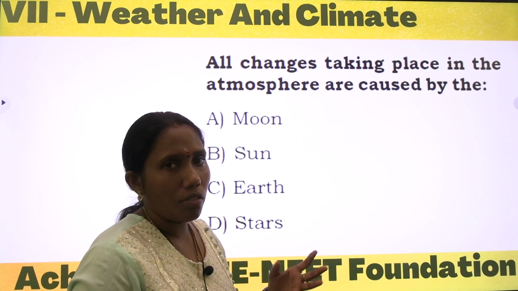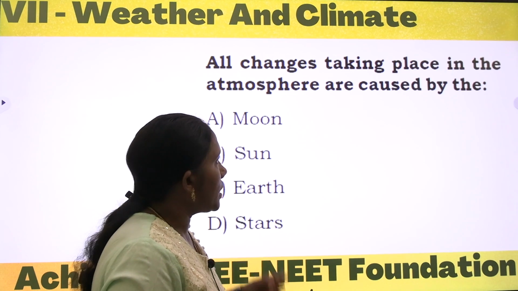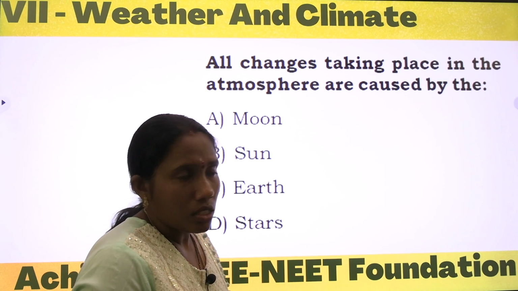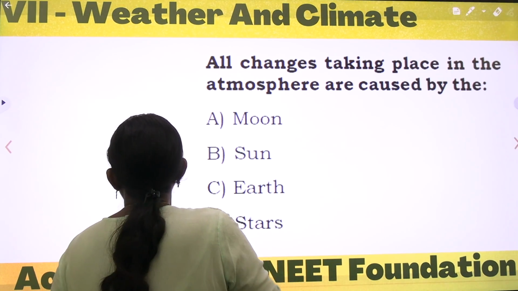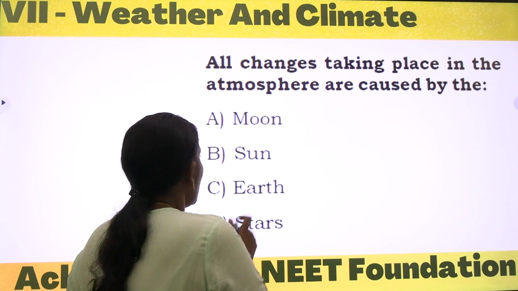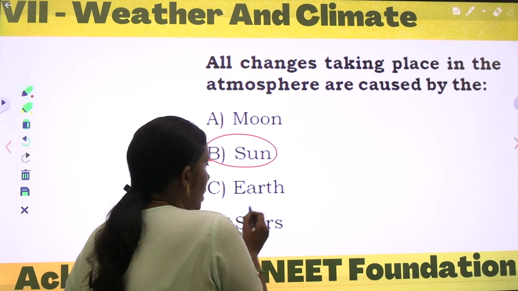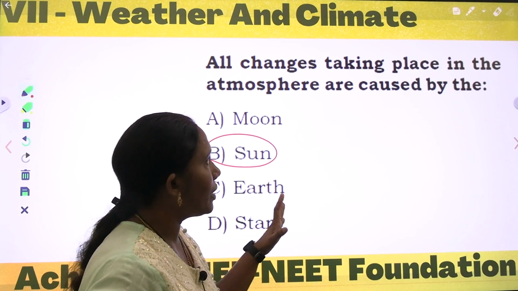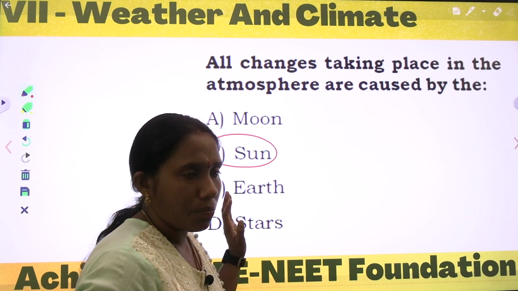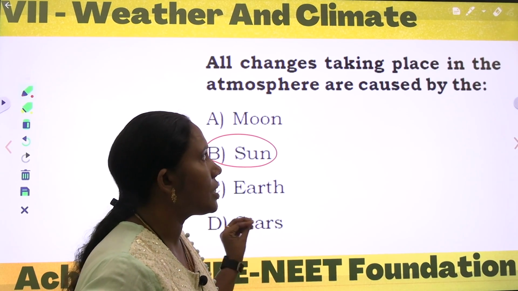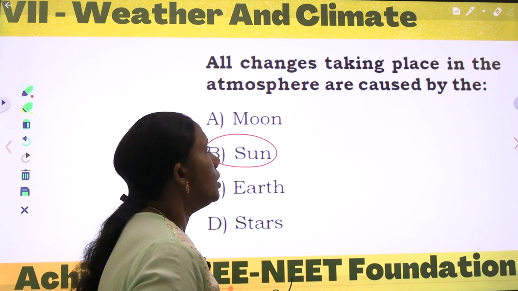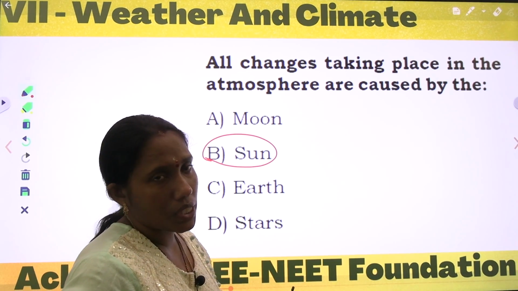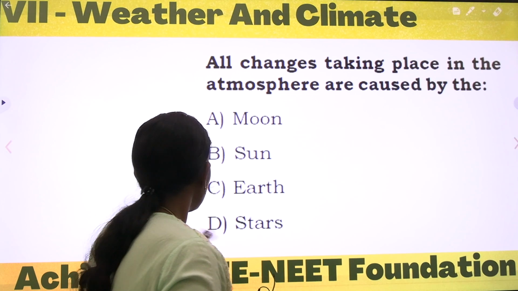See, moon is always cool, right? Next one is the sun. The sun is the reason for all the changes in the atmosphere. So I will go with the option sun. Not the earth, not the stars. Moon, that is evening time. The sun is nothing but the daytime; from sunrise to sunset there will be the changes in the atmosphere. So the sun is the main source and major cause of the changes taking place in the atmosphere. Okay, come to the next question.